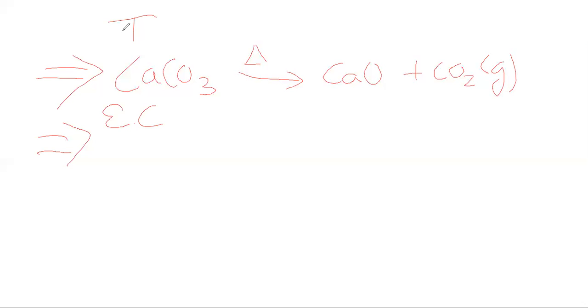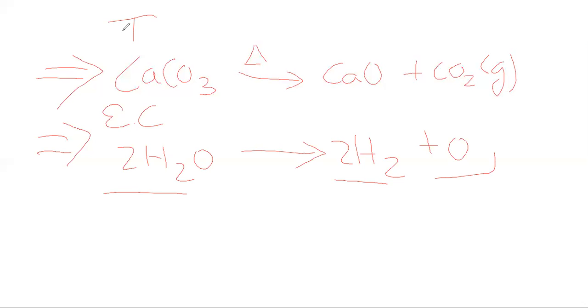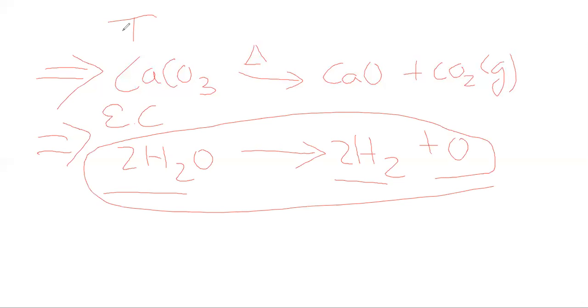Let's give another example for electric current. A very familiar example is 2H2O, water, giving rise to 2H2 plus O2. If we pass the current through the water, it will separate out into oxygen and hydrogen. This is decomposition through electric current.